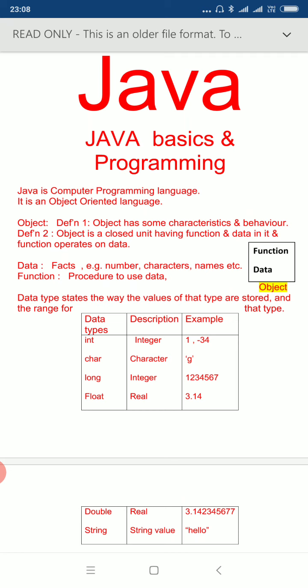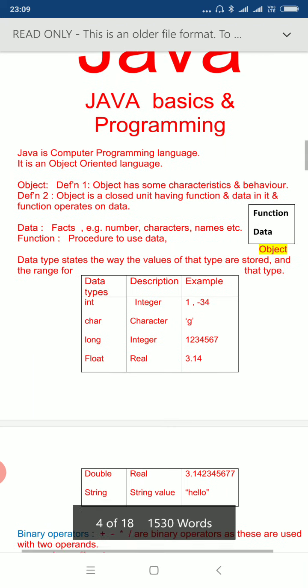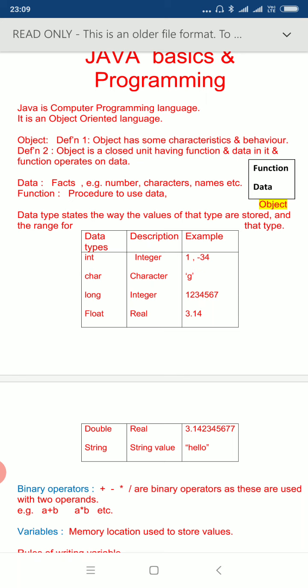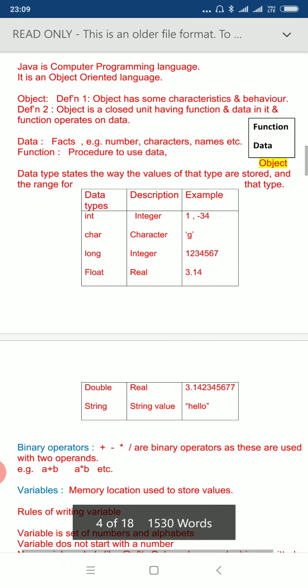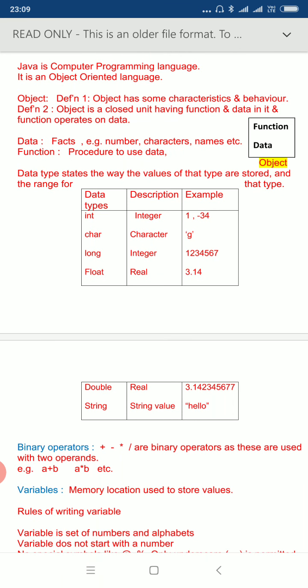Another definition of object, which is actually a technical definition: object is a closed unit which has function and data within it, and function operates on data. Data is nothing but the values of different types. Data can be a character, it can be a number, it can be a combination of both, etc. Now, some of the data types which we use in Java are given in this table.